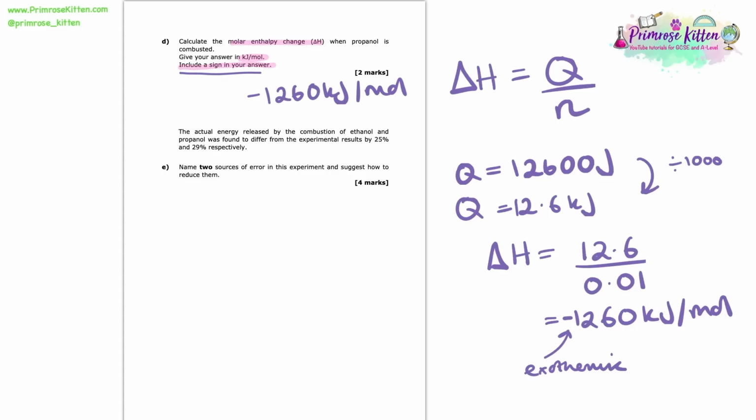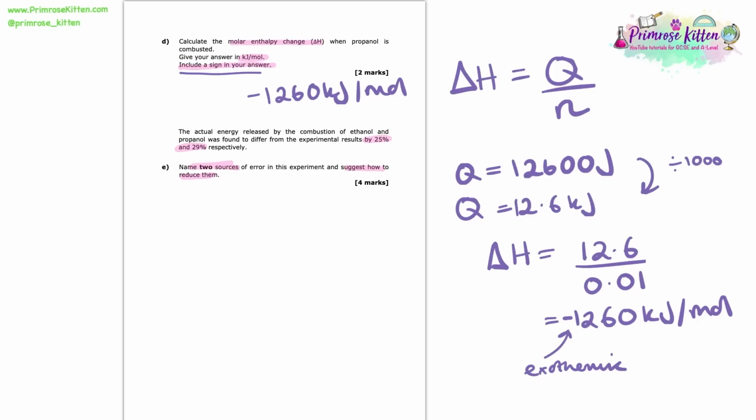Now we're told that the actual energy released by the combustion of ethanol and propanol was found to differ from the experimental results by 25% and 29% respectively. Here we're asked to name two sources of error in this experiment and to suggest how to reduce them. So notice there's two parts of that question. Firstly, we need to name two sources of error, and for each of those sources of error, we need to suggest how we can reduce them. And that's how we're going to get the 4 marks here.